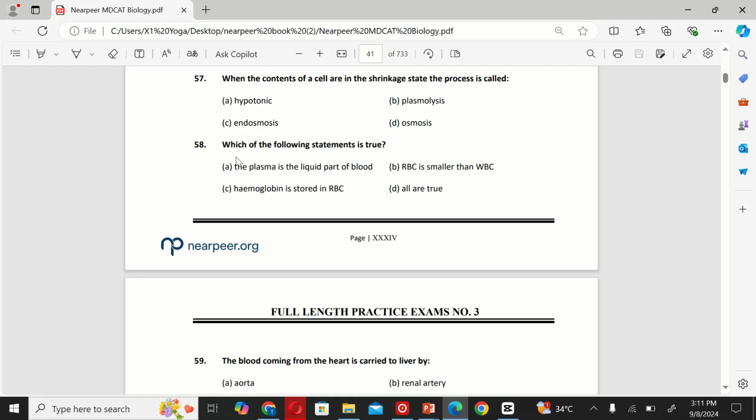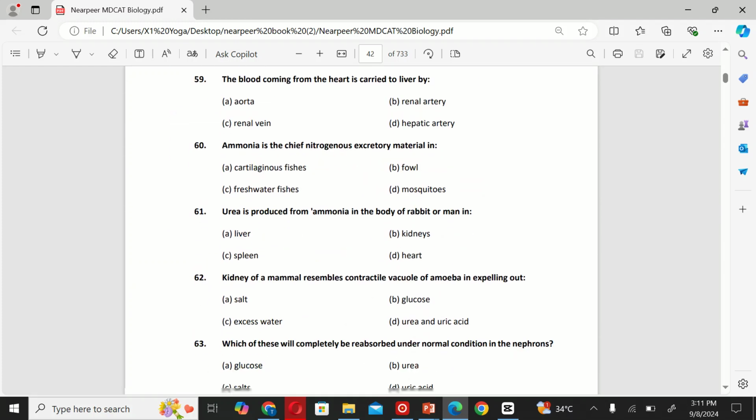Plasmolysis. The next MCQ: which of the following statements is true? A. The plasma is the liquid part of blood. B. RBC is smaller than WBC. C. Hemoglobin is stored in RBC, and D. All are true. The correct option is D. All are true. The next MCQ: the blood coming from the heart is carried to the liver by A. Aorta, B. Renal artery, C. Renal vein, and D. Hepatic artery. The correct option is D. Hepatic artery.